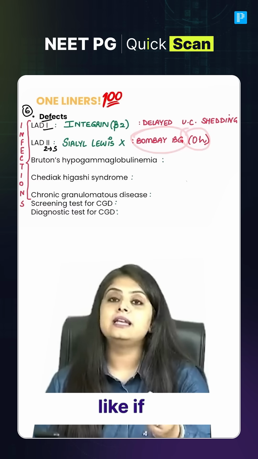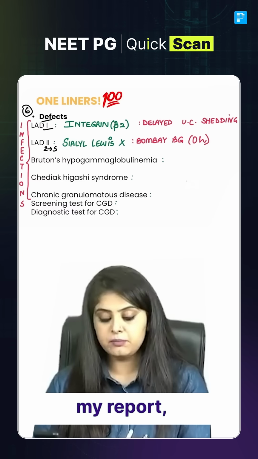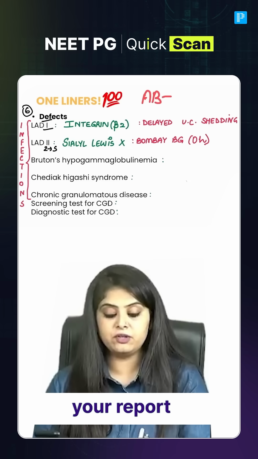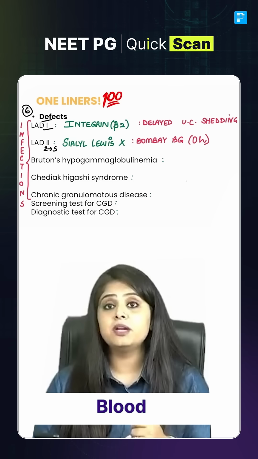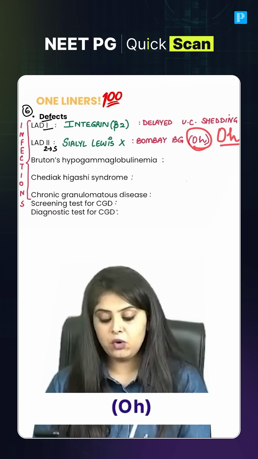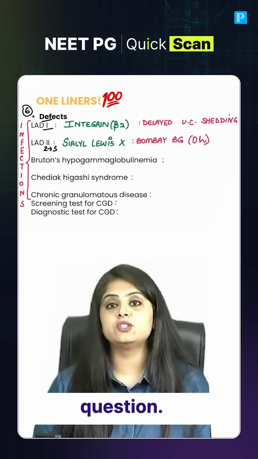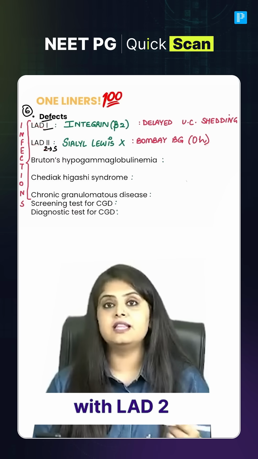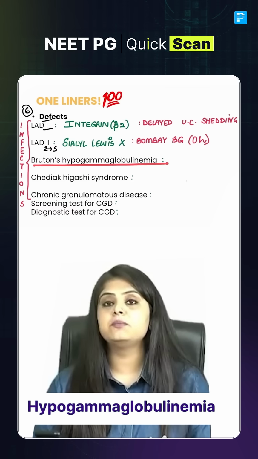How do you write? Like if, let's assume, I am B positive, in my report it will be written like this, that ma'am you are B positive. If you are AB positive, I will write your report like this. But if you're Bombay blood group, how will I write your report? Bombay blood group is written as capital O and small h. This was the FMG last year question. OH. They will say OH is associated with which kind of a disease? With LAD2.